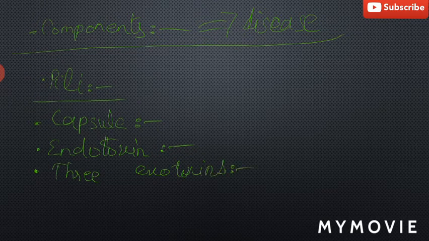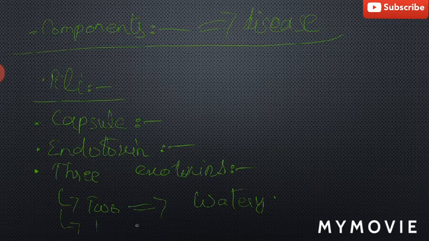There are also three exotoxins produced by E. coli: two are responsible for watery diarrhea and one is responsible for bloody diarrhea and hemolytic uremic syndrome.